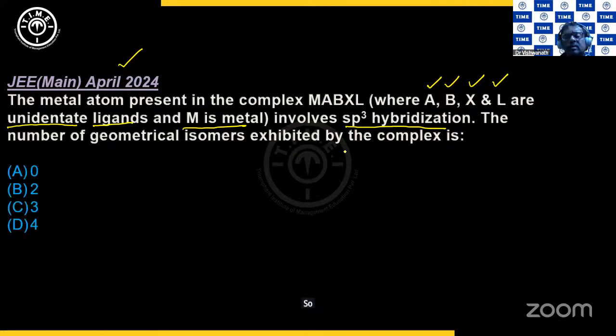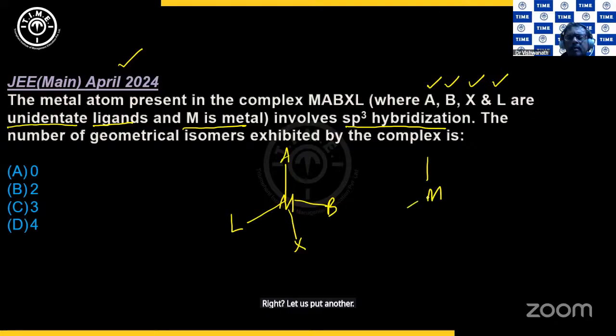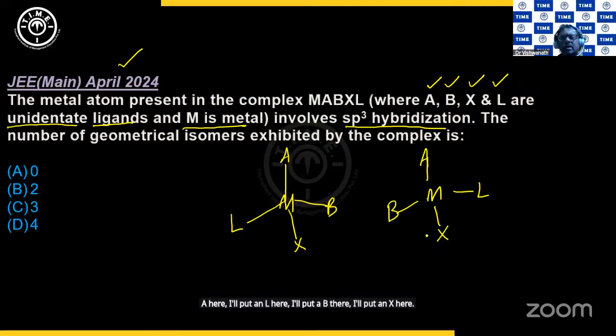So it is sp3. sp3 means tetrahedral, right? So we'll have the M here. Let us put the A, B, X and L, right? Let us put another such combination of A, B, X, L. I'll put A here, I'll put an L here, I'll put a B there, I'll put an X here, right? So is this different from this? That we need to check. If it is different, then the geometrical isomers will be there.